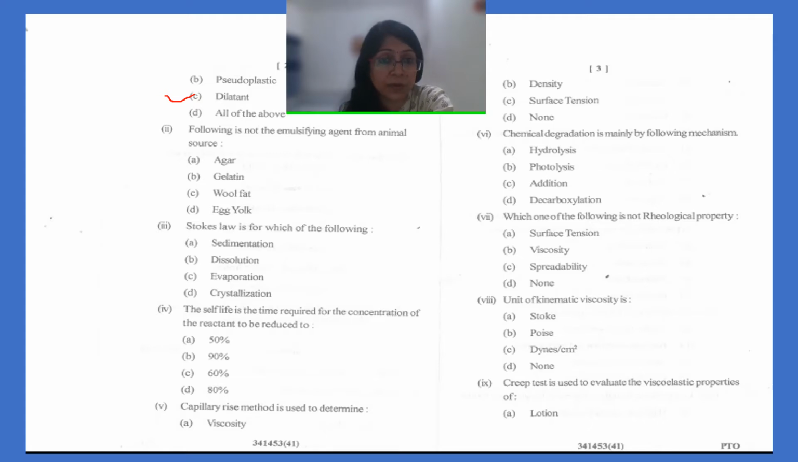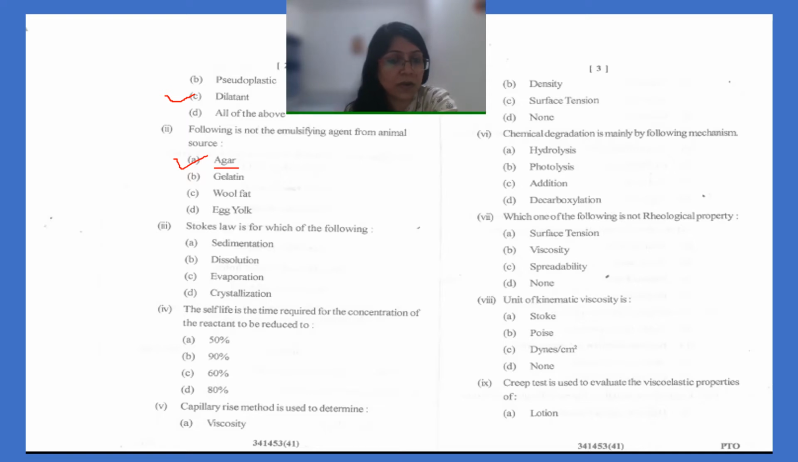Next question: the following is not an emulsifying agent from animal source. Out of these four options, which one is not an emulsifying agent from animal source? That is agar, because agar is obtained from algae. It is an algae product and all of the others are animal products.